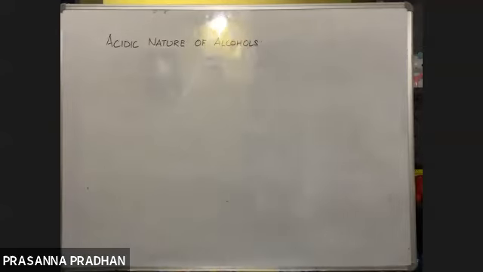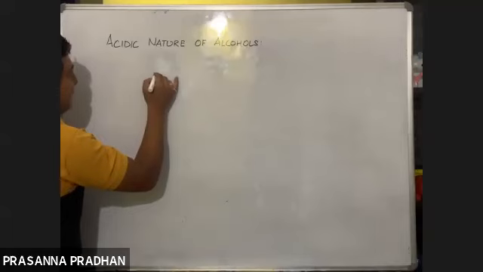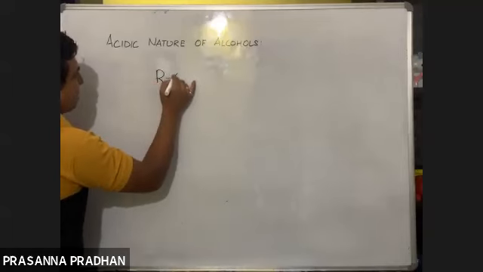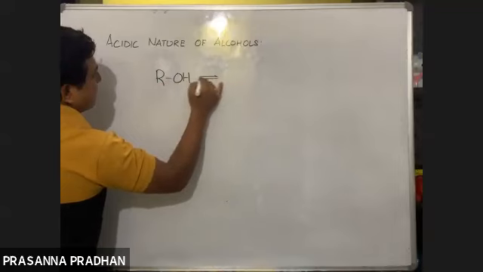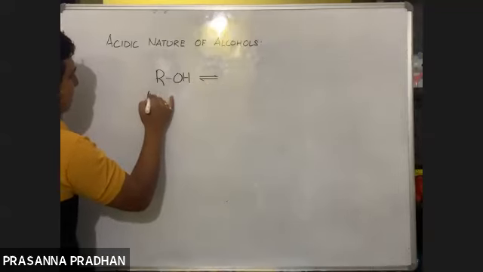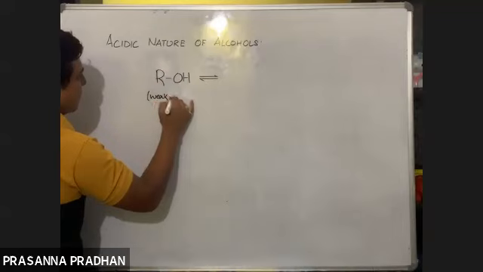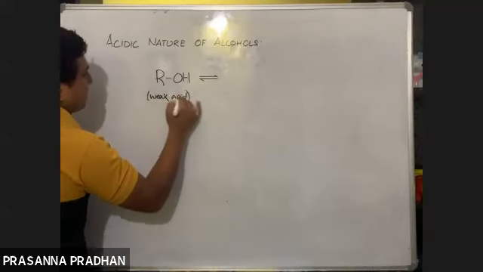Alcohols are acidic in nature, right? So here we'll build up some concept. If I take an alcohol like this, ROH, how does it ionize? It behaves as a very weak acid. We know organic acids are weak acids. It is a very weak acid. In fact, it is weaker than water.